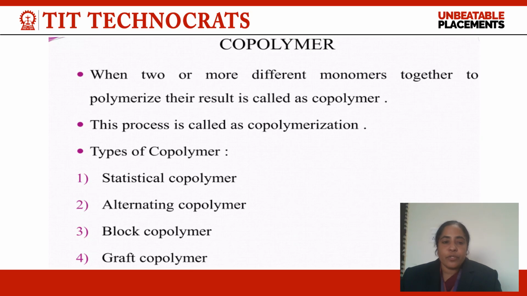Here, the definition of copolymer is given. The types of copolymers are statistical copolymers, alternating copolymers, block, or graft.